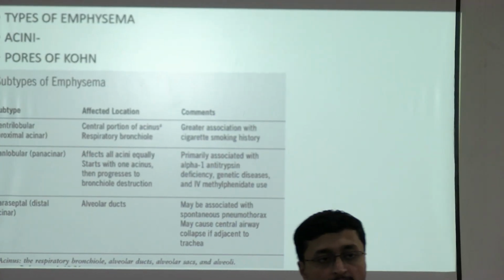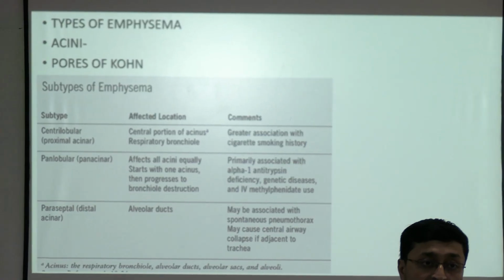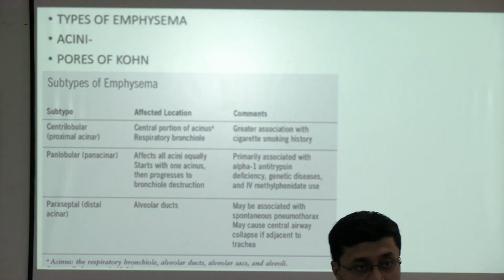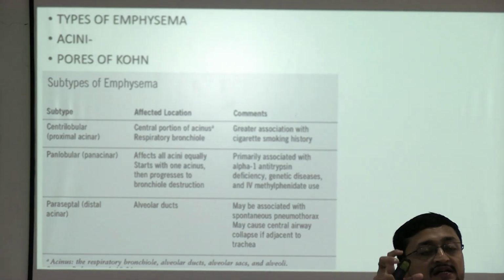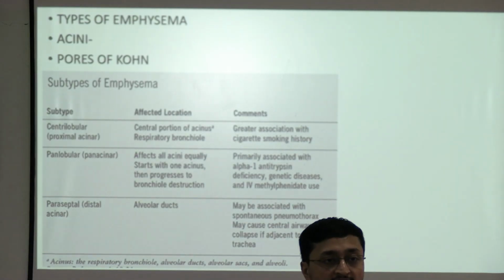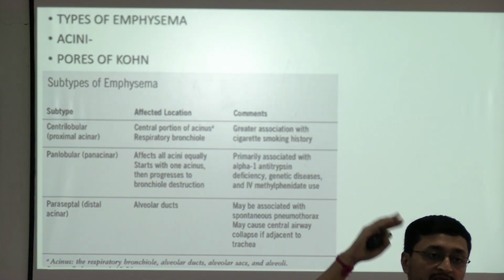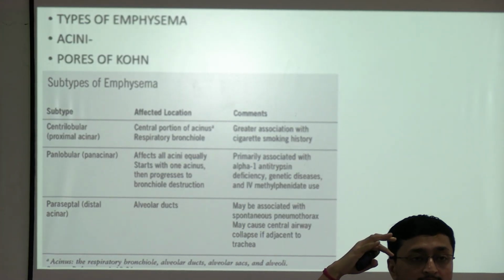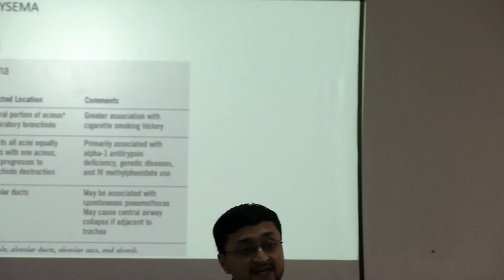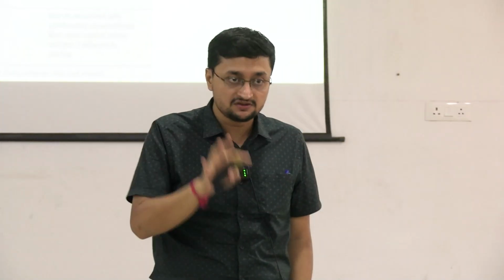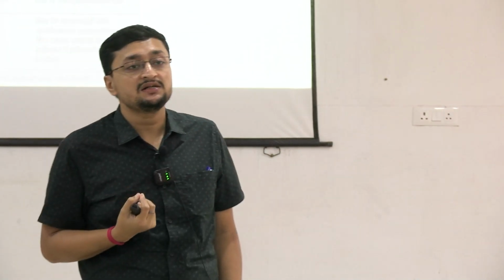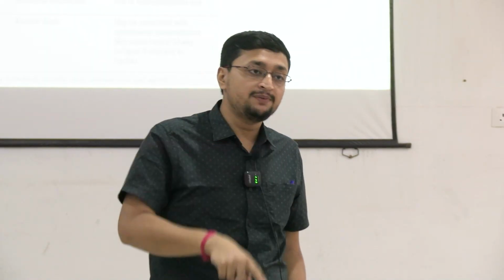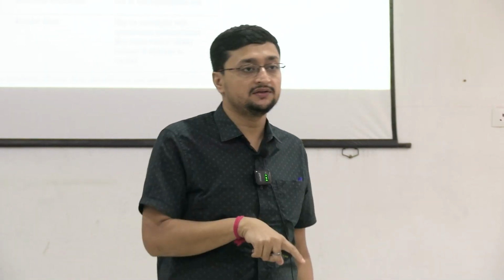Centriacinar and paraseptal emphysema are caused by smoking or outdoor pollution. Centriacinar emphysema is predominantly located in the upper lobe of the lung, and panacinar emphysema is more located in the bases of the lungs. What is the cause of panacinar emphysema? Alpha-1 antitrypsin deficiency, right? And paraseptal emphysema is caused by smoking.